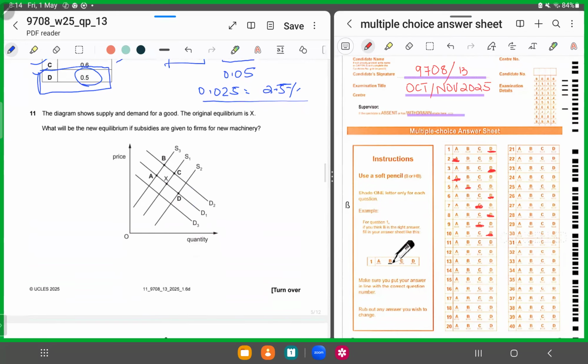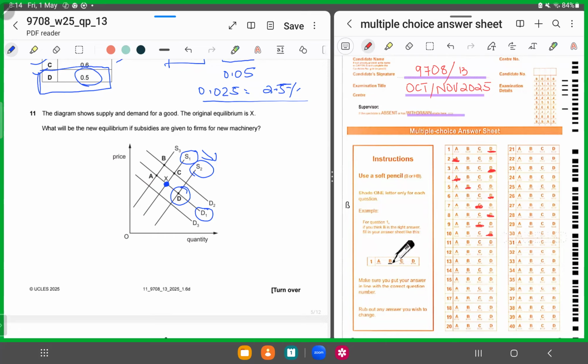Number 11. The diagram shows supply and demand for a good. The original equilibrium is at X. So this is the initial demand curve and this is the initial supply curve, D1 and S1. They're asking what will be the new equilibrium if subsidies are given to firms for new machinery. If subsidies are given, the supply should increase, and the demand should remain the same. So keeping on the same demand curve, moving to S2, this should be the new equilibrium position. So we'll move to D.